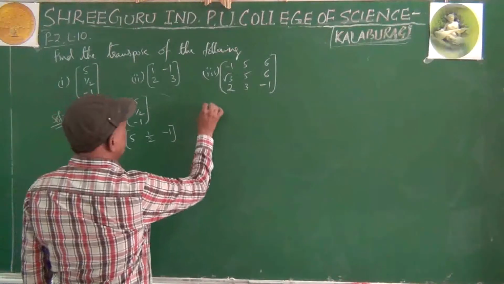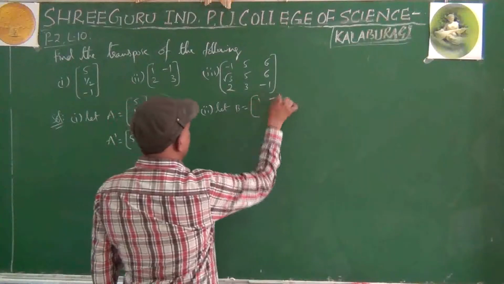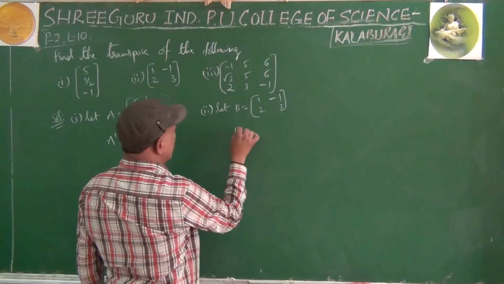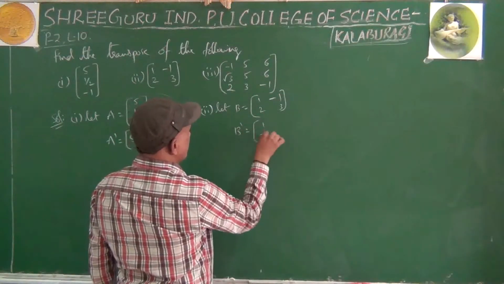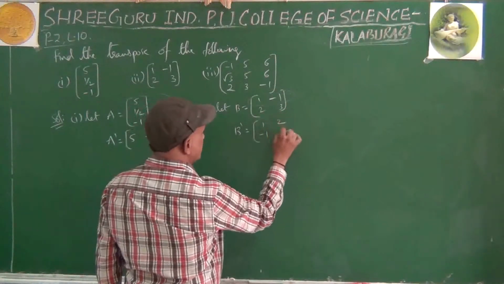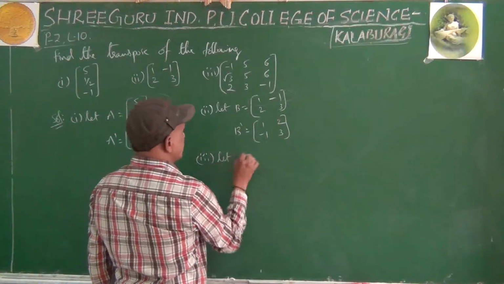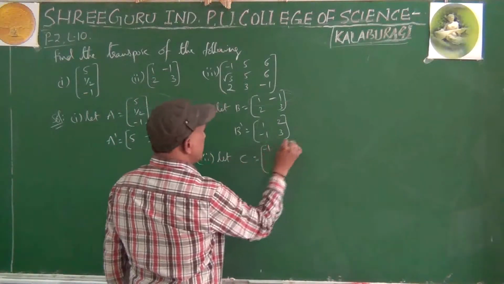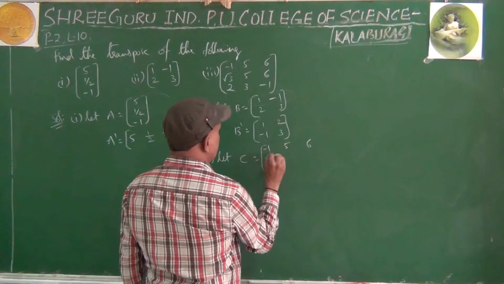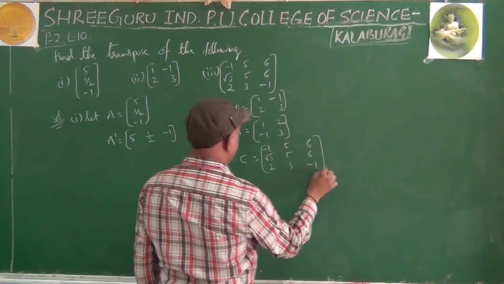Second one, let B equals 1, minus 1, 2, 3. This one is easy, you can solve. First row becomes first column. Second row becomes second column. Third sub question, let C equals minus 1, 5, 6, root 3, 5, 6, 2, 3, minus 1.